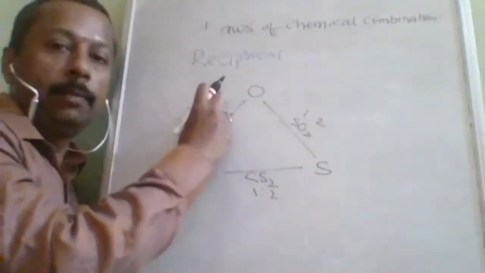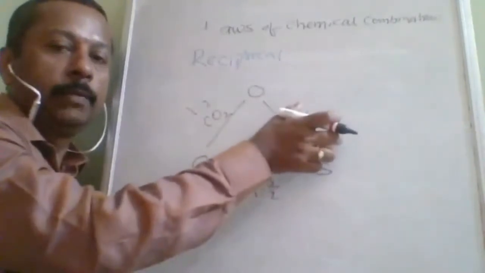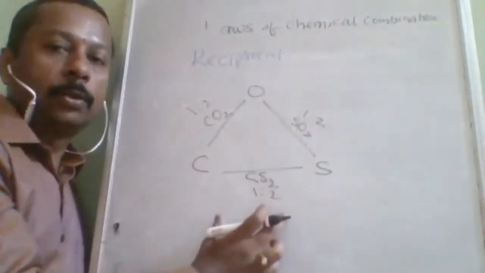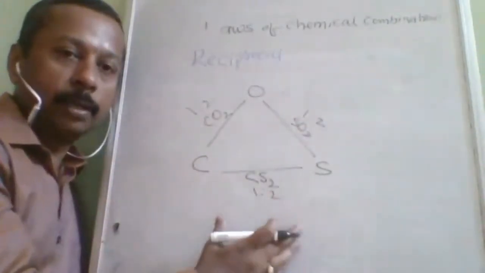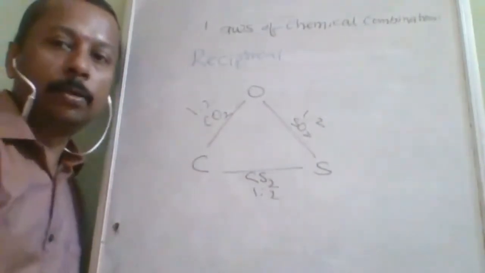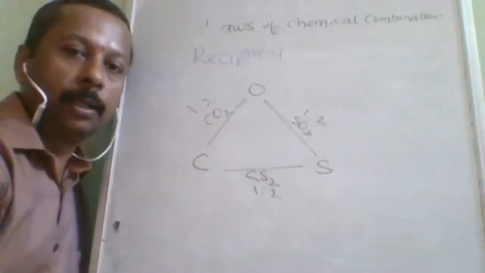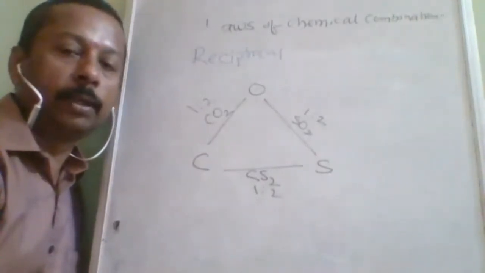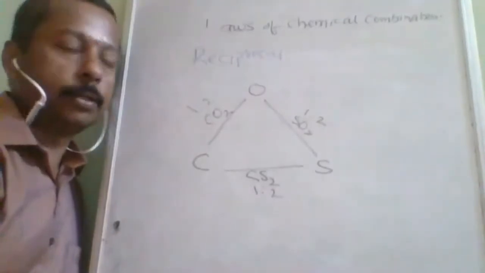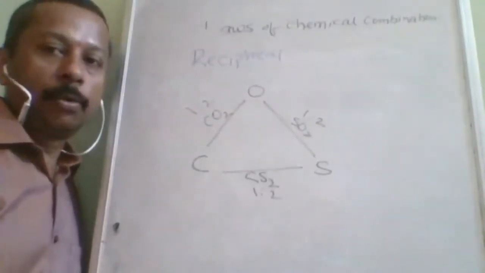Here they are maintaining 1 ratio 2. Here also they will maintain 1 ratio 2 or a multiple of 1 ratio 2. That can be 3 ratio 2, that can be 5 ratio 2, that can be even 2 ratio 2, that is 1 ratio 1 also. Understood? That is the reciprocal proportion.